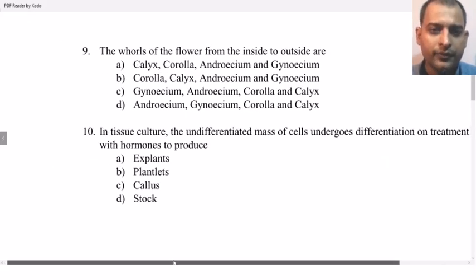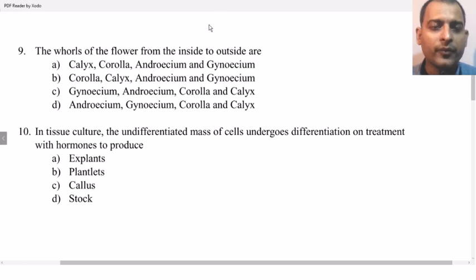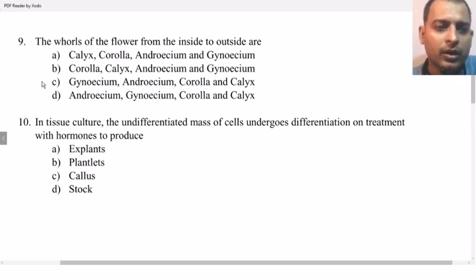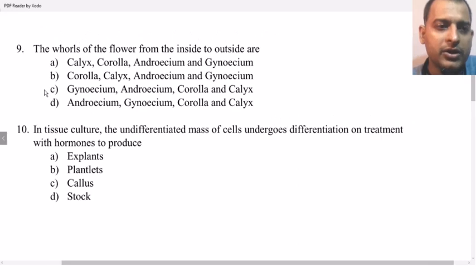The whorls of the flower from the inside to outside are calyx, corolla, androecium, gynoecium; corolla, calyx, androecium, gynoecium; gynoecium, androecium, corolla, calyx; or androecium, gynoecium, corolla, calyx. The correct answer is gynoecium, androecium, corolla, and calyx.